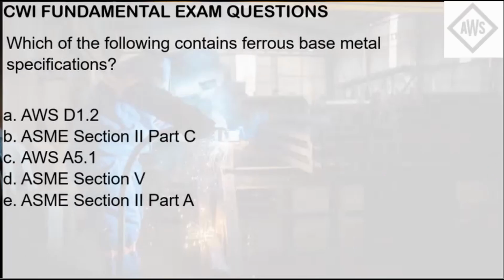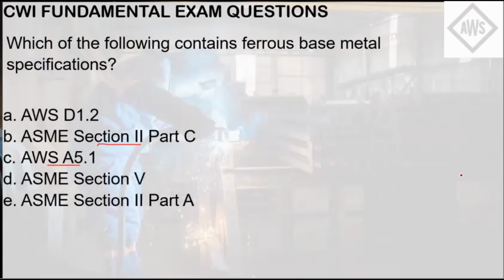So AWS D1.2 refers to structural welding of aluminum. ASME Section 2, Part C refers to the welding rods, electrodes, and filler metals. AWS A5.1 is for SMAW carbon steel electrodes. So normally for AWS A5, they refer to electrodes. The number just differs for the different welding processes there.